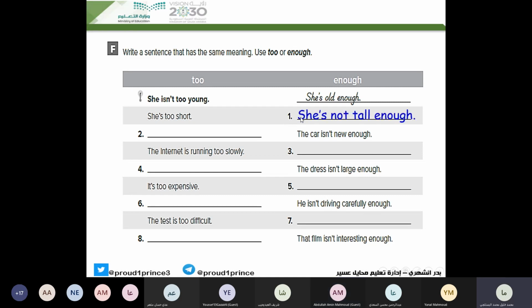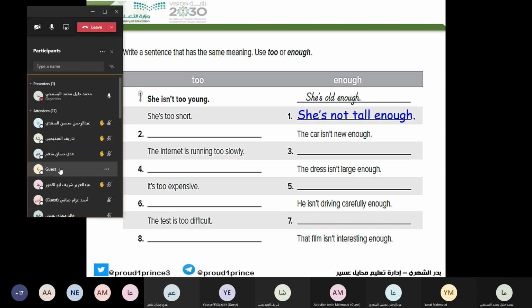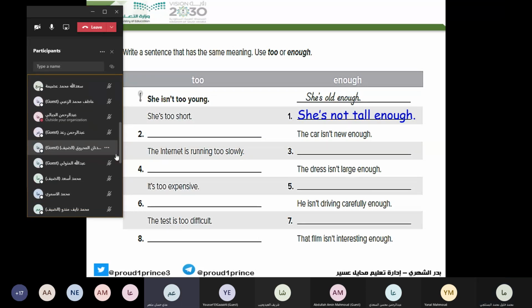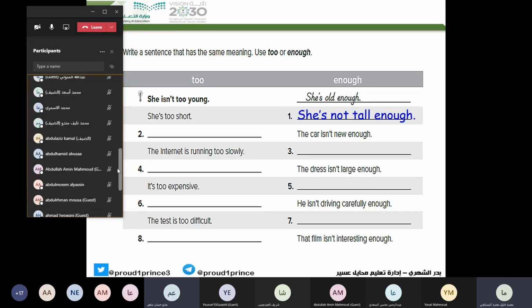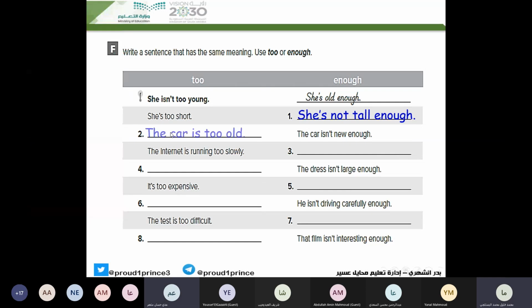Number 2. The sentence is the car isn't new enough. What do you think? Uday? The car is too old. Good.